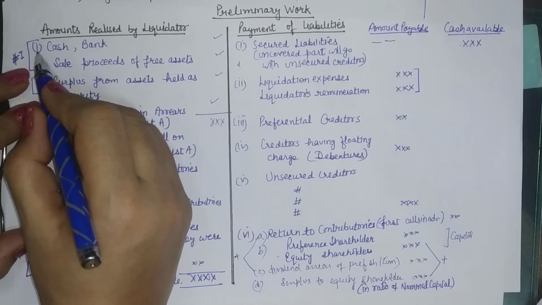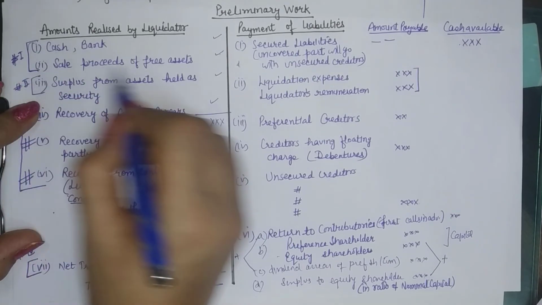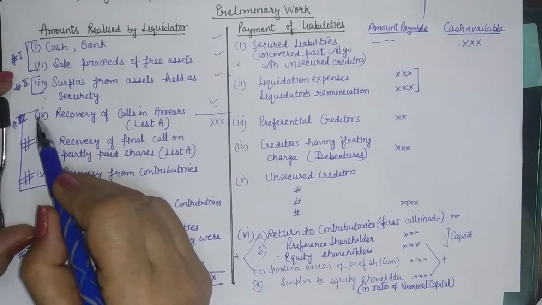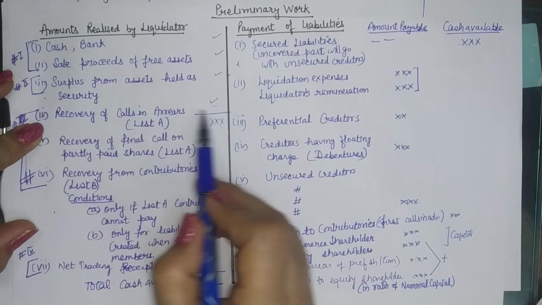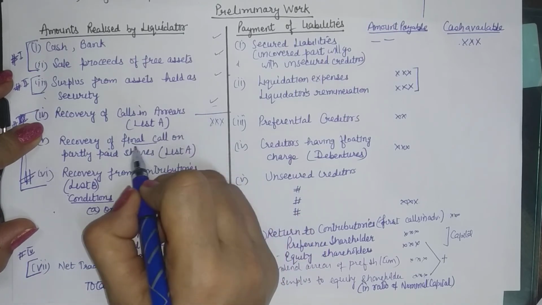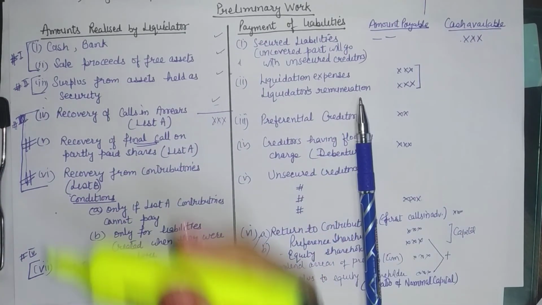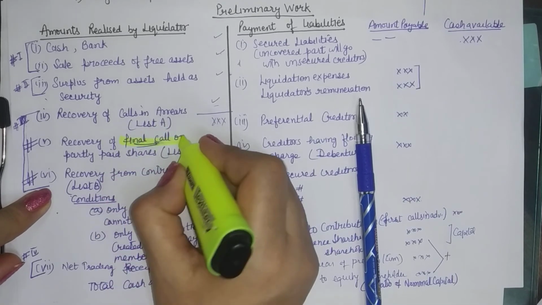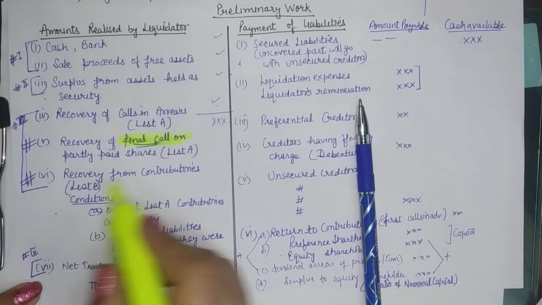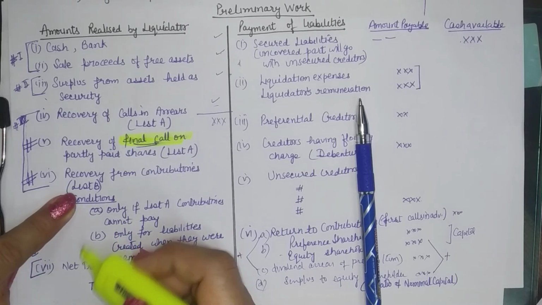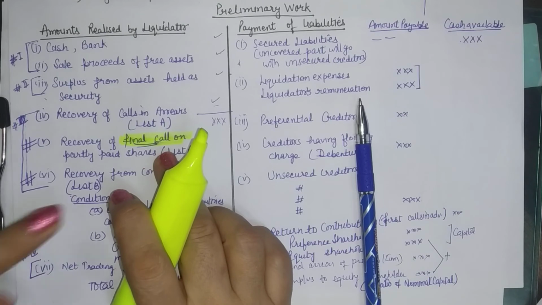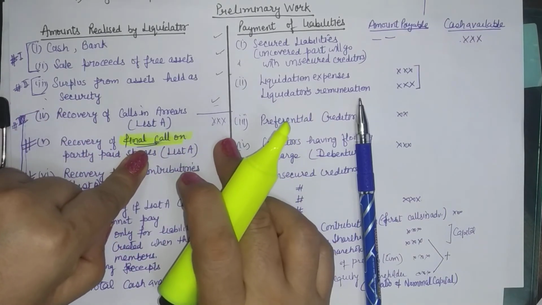So your free assets in all, number 1 is your free assets, number 2 is surplus, that can also be recorded. Number 3 is contributories. Recovery of final call, calls in arrear will be recorded, but final call shall have to be decided. So when we are making this list, we will leave this amount initially. Then you have recovery from contributories. B list is given only when the question says so. So only final call is to be decided. So this amount will be left here.